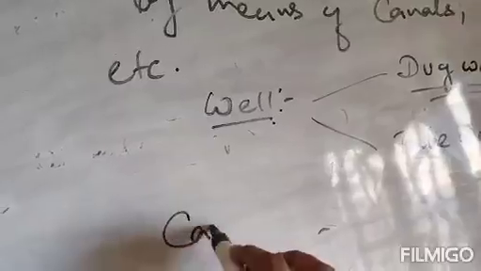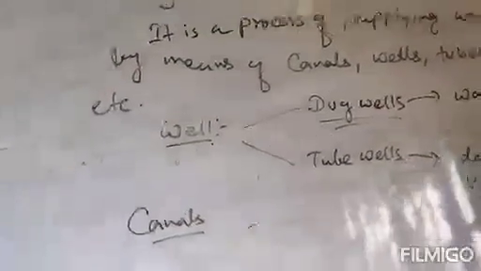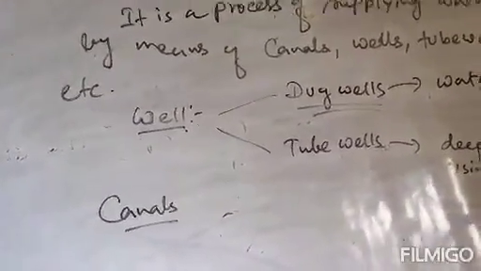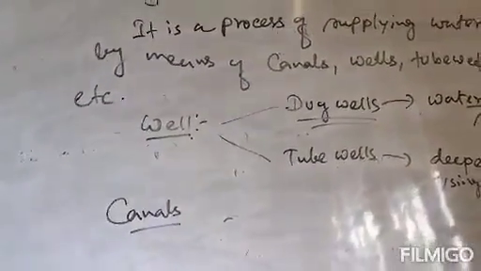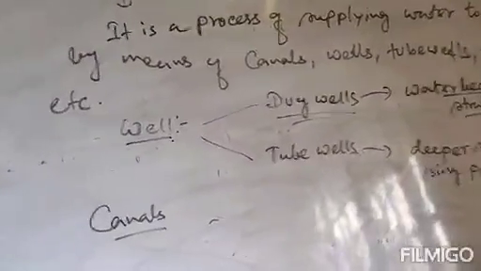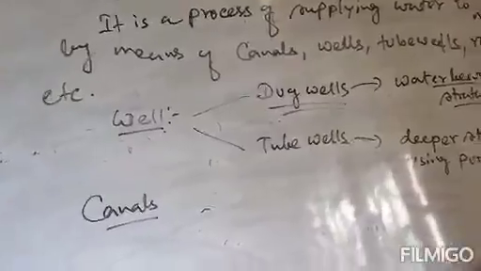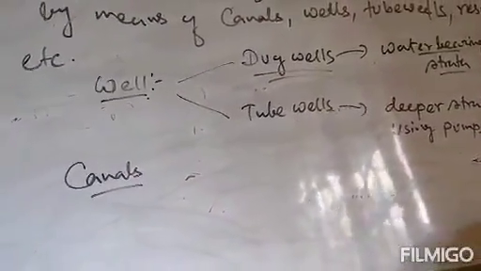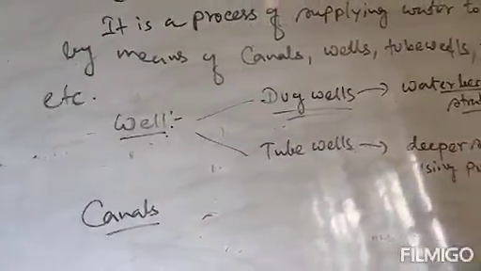Next one is canals. Canals are an elaborate and extensive method of receiving water from reservoirs like dams or rivers. The main canal is further divided into other branches that distribute water to irrigate fields.